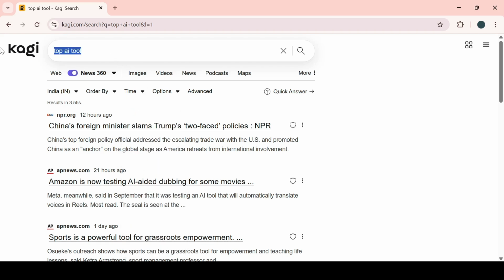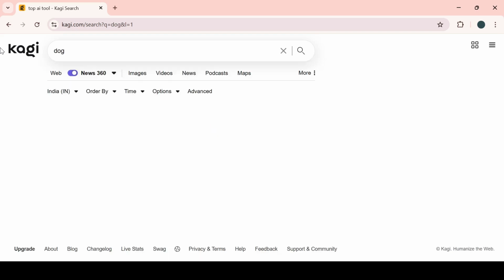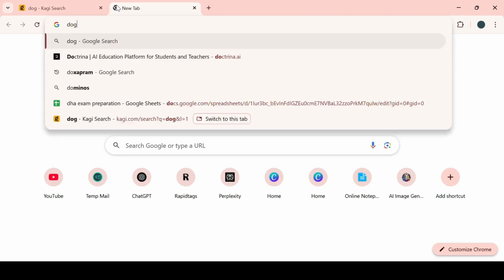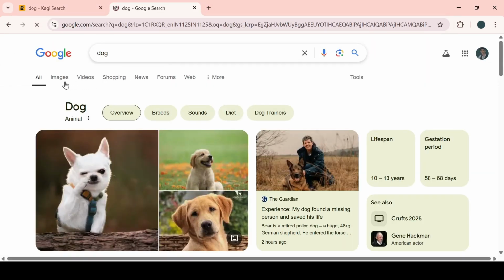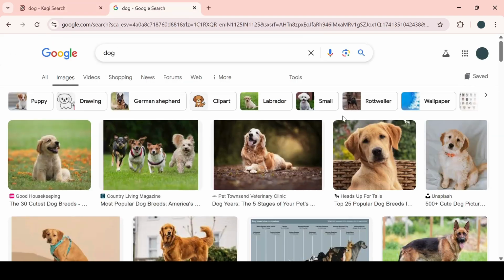Now the different things I want to show you. Now let's search for dog. I will see here dog, and Google's also dog search. And here are the images also. We can see the images here, both.